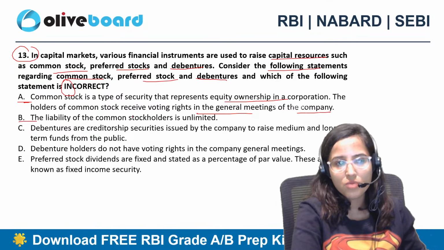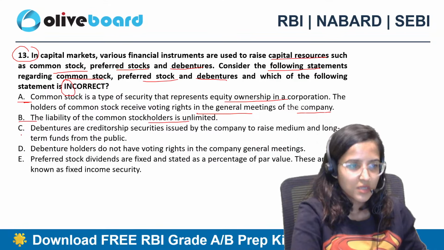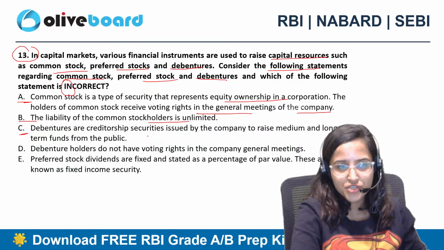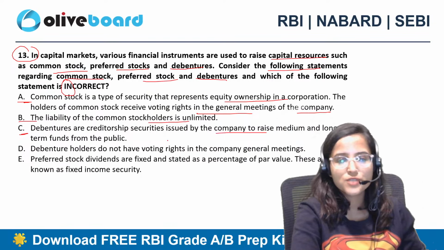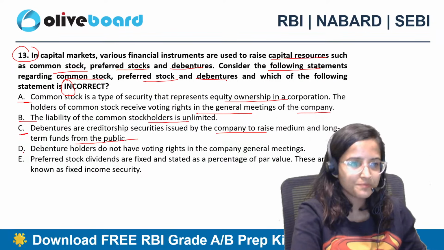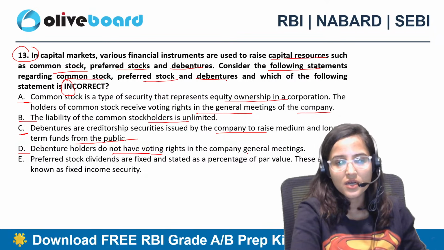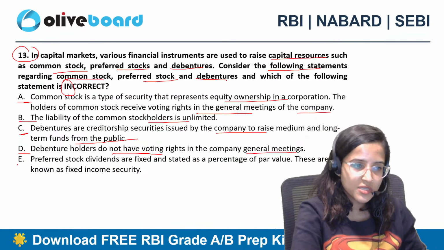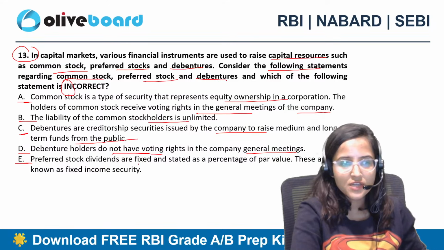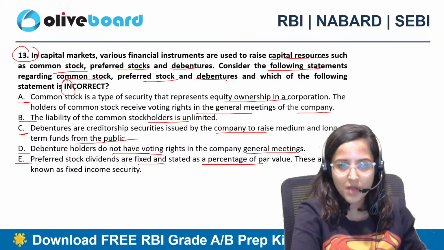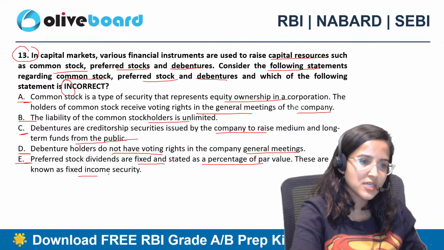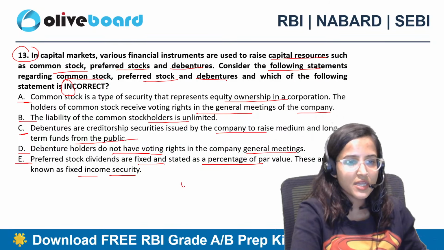B. The liability of the common stockholders is unlimited. C. Debentures are creditorship securities issued by the company to raise medium and long term funds from the public. D. Debenture holders do not have voting rights in the company general meetings. E. Preferred stock dividends are fixed and stated as a percentage of par value. These are known as fixed income security. Which of these are incorrect?